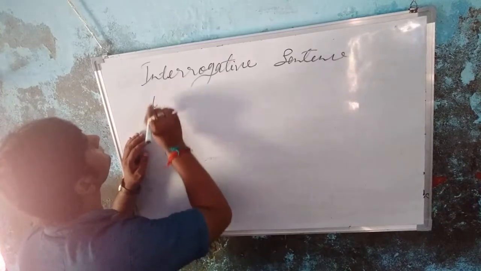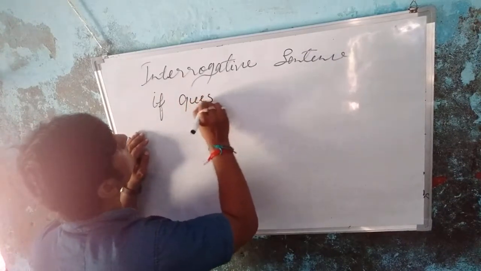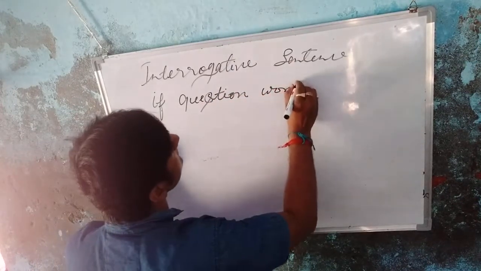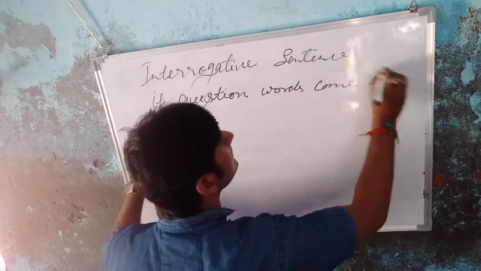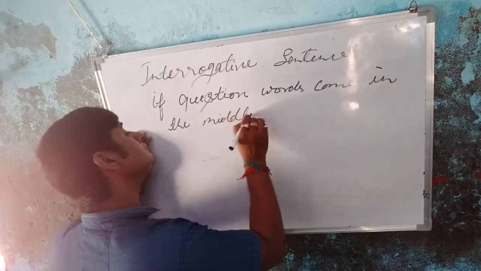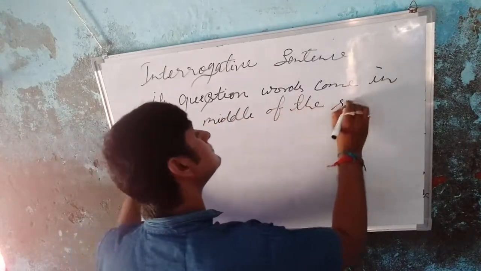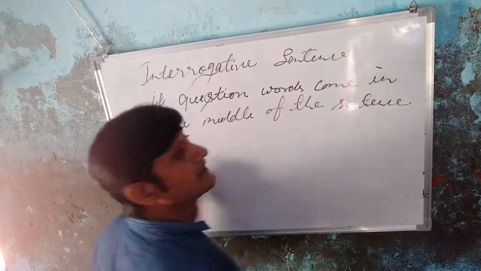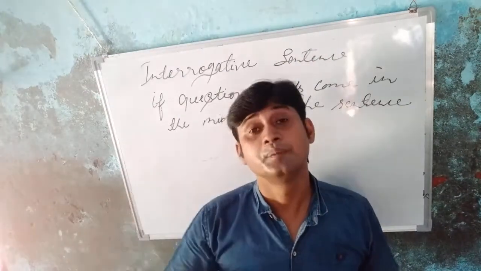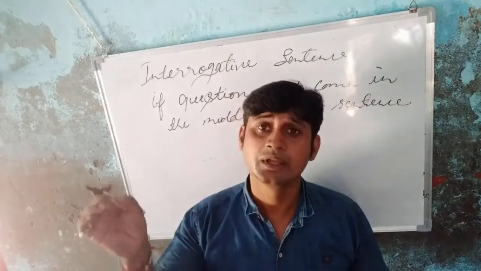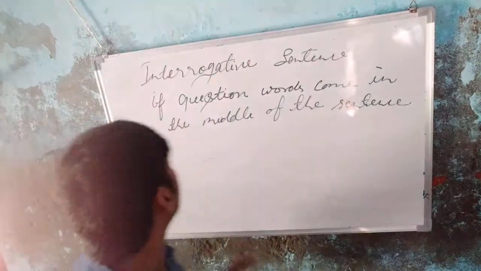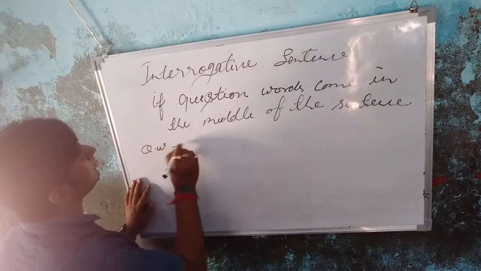If question words come in the middle of the sentence. यदि क्या, कब, कहां, क्यों, कैसे, यानी क्वेश्चन वर्ड बीच में आए तो क्या करेंगे सर उसके लिए? First you will write the meaning of the question word. Okay students, first you will write the meaning of the question word.